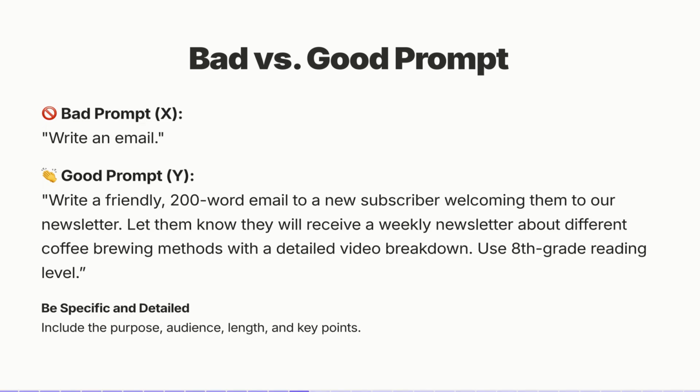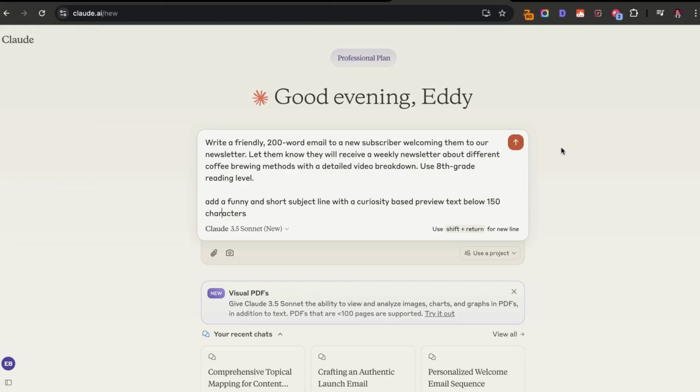But if we end up saying, write a friendly 200-word email to a new subscriber welcoming them to our newsletter, let them know they will receive a weekly newsletter about different coffee brewing methods with a detailed video breakdown. Now use 8th grade reading level. With that, we're being specific and detailed. So we're always going to include the purpose, the audience, the length, and even key points just as context. So let's actually take this for a test. We're going to use that prompt, and I'm also going to say, add a funny and short subject line with a curiosity-based preview text below 150 characters.